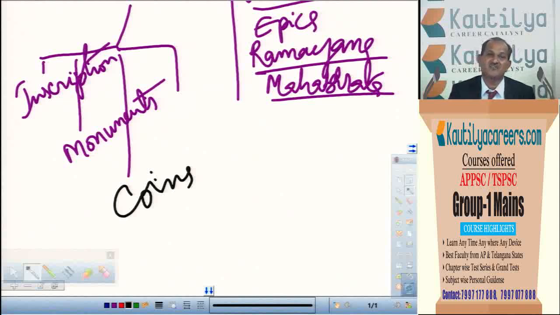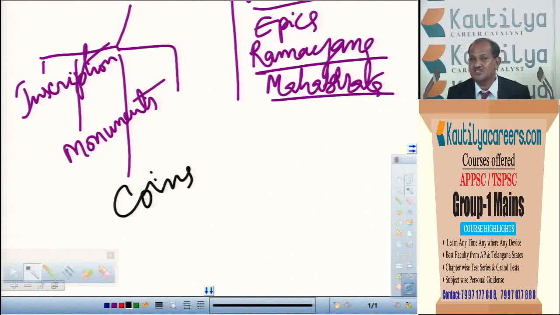And by seeing the metal, we are able to say what condition economically these people had. For example, in the Gupta period, we see many gold coins. We can understand that they were very rich. As we know, during the period of Muhammad bin Tughlaq, he issued copper coins instead of gold and silver coins because there was a scarcity of gold during his period. Such conditions we can also know by seeing the coins.